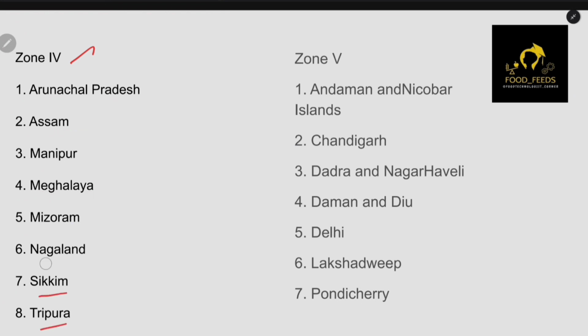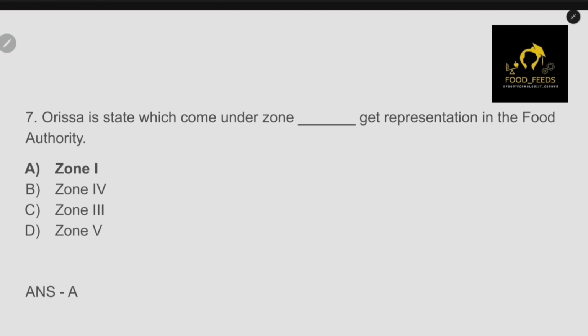And in the fifth zone, you have Andaman Nicobar Island, Chandigarh, and then Dadra and Nagar Haveli, then Daman Diu, Delhi, Lakshadweep, Pondicherry. So based on this, you might have learned that Odisha will come in the first zone. So basically that is the answer for the question.